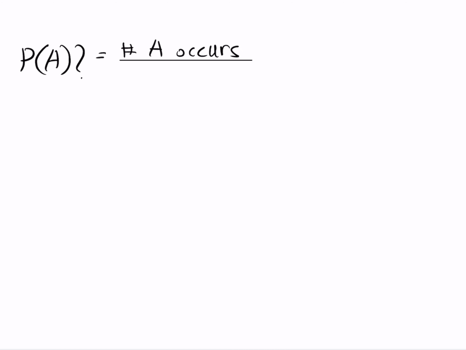Let's move to the concept of probability. How do I compute the probability of event A, or P of A? I need to do the following thing. Essentially, I'm taking the number of times that A occurs, and I divide it by the total number of events, or the sample space size. Therefore, we can write it as the number of A occurrences divided by the number of omega, the whole sample space.